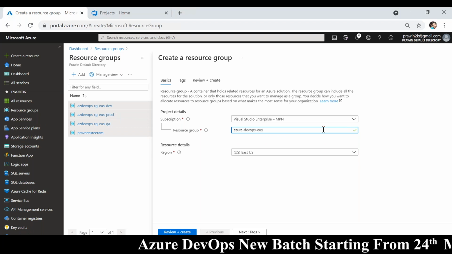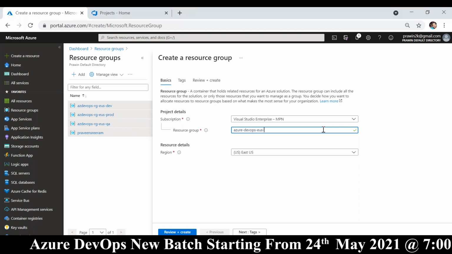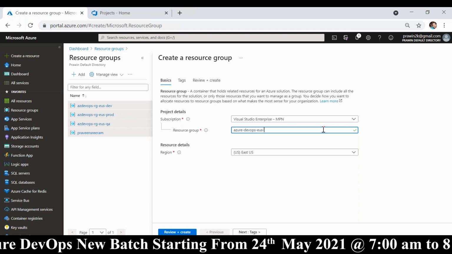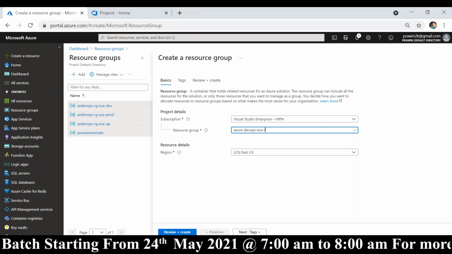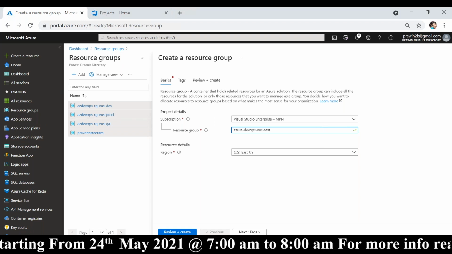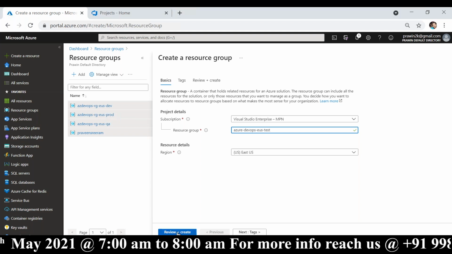E stands for East US. And then for which environment you are doing it, dev environment, right? But I already have a dev environment. For now I will say test environment. That's it.